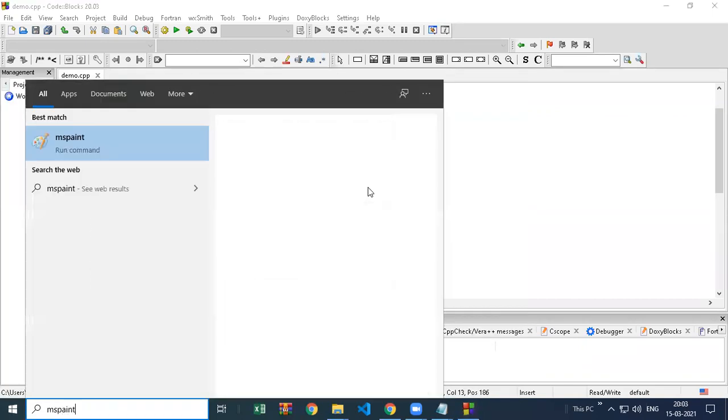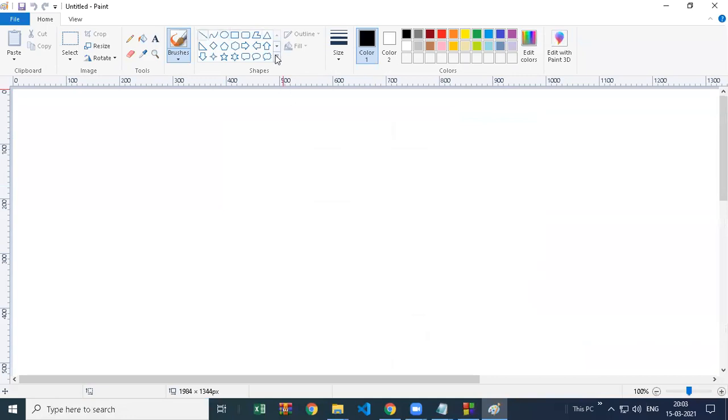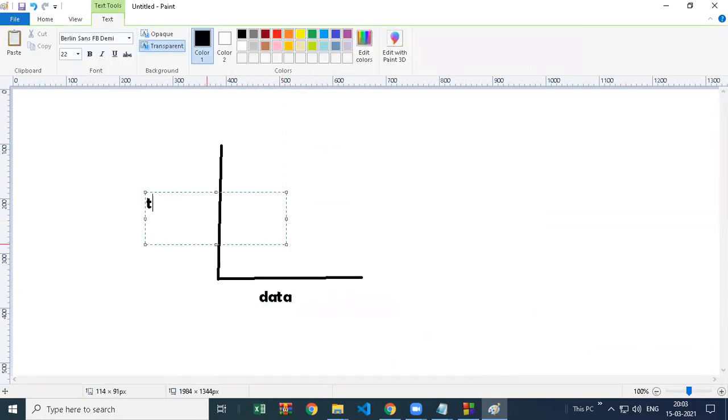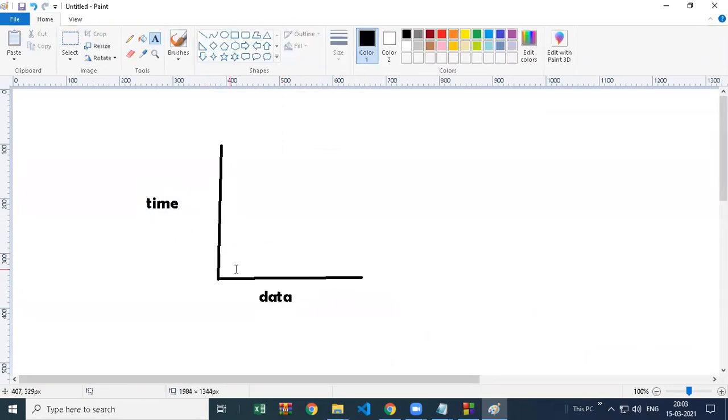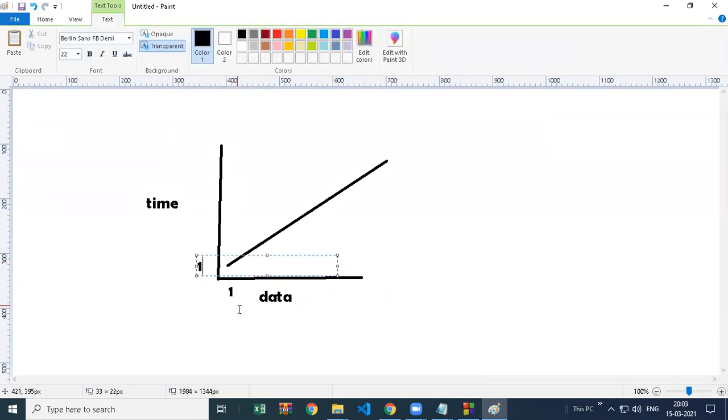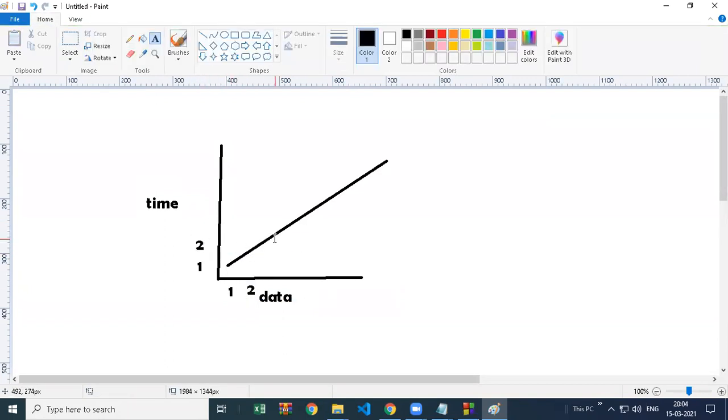So you can draw it like this, if you create a chart with your data and your time: when your data is increasing, your time is also increasing. So it goes like this, linear. When your data was 1, your time was also 1. When your data becomes 2, your time will also increase to 2. So see this increase in time because of increase in data. So it is going linear.